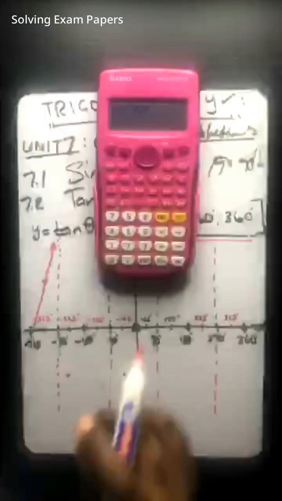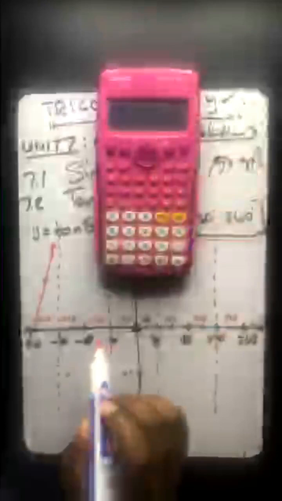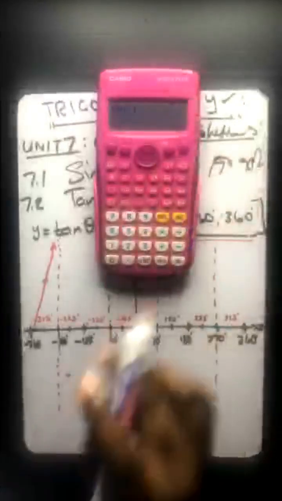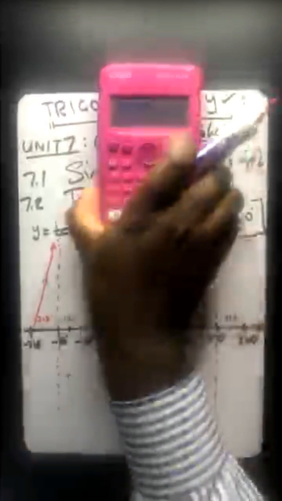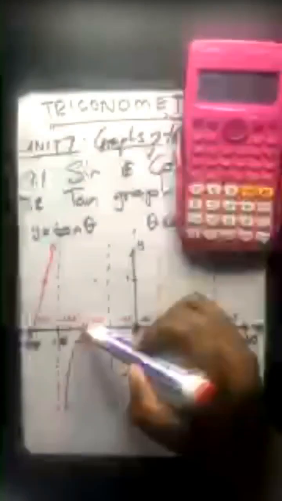Let's go to the next one, being 135. It gives you positive 1. So positive 1 is somewhere there. So can you see, Charlotte, my initial question? It guides you. Now you know this is how it goes. So going forward, you are just going to have something of that nature.